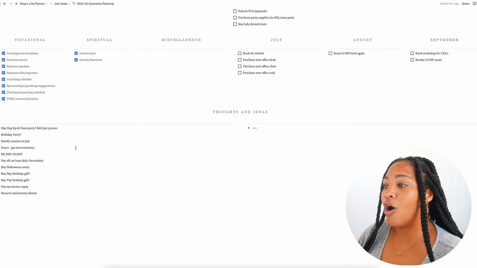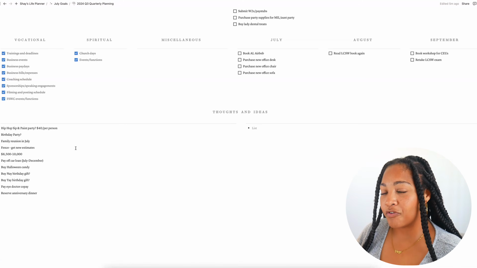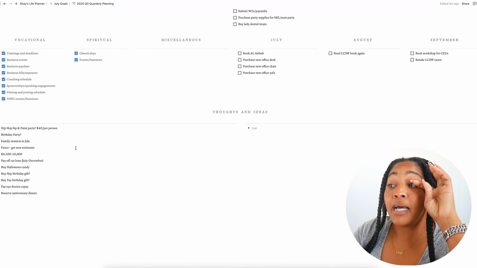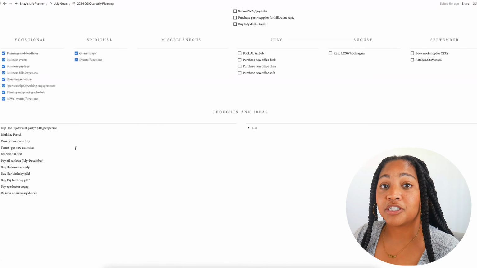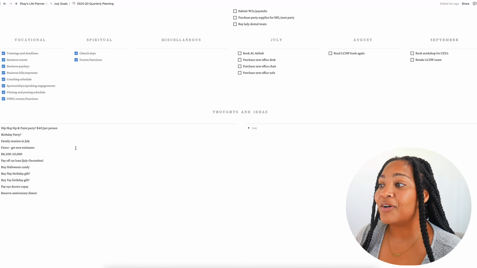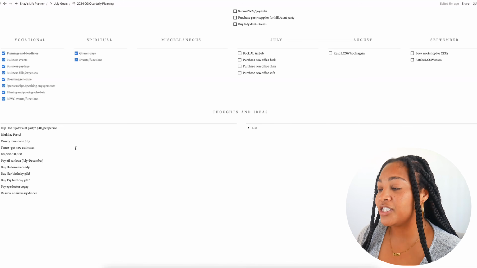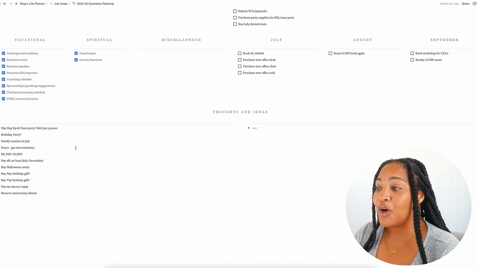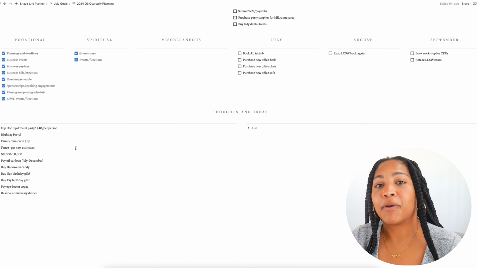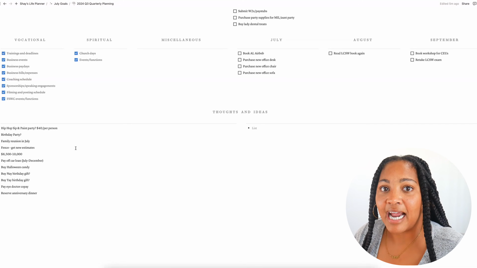Some of them are applicable to quarter 4, like the beginning of quarter 4. My niece's birthday, as an example, is at the beginning of October. So in September, I could potentially start shopping for her a gift, or I could start now even, but given her age and what she's asked for in the past, I'm assuming that she's going to want money. So I don't need to prepare for that in advance. That's just something that I can do in October.